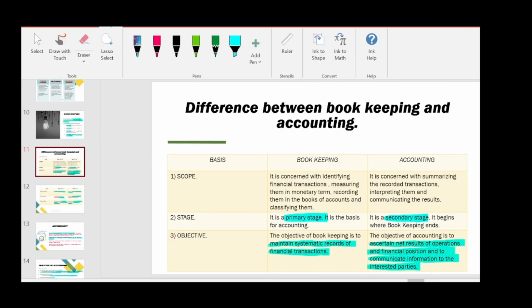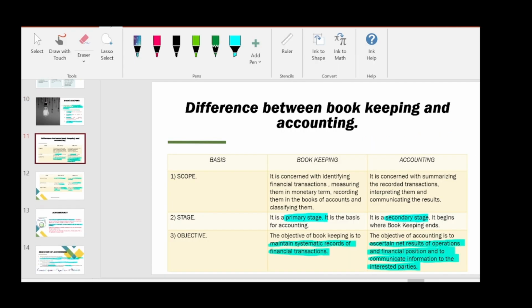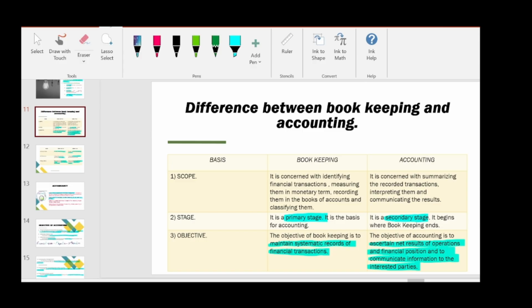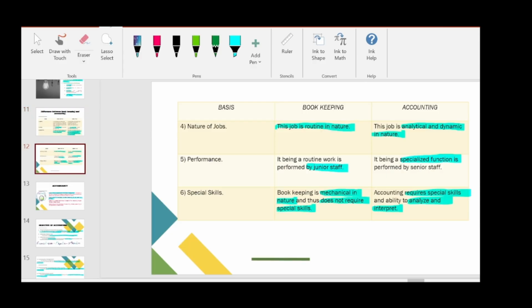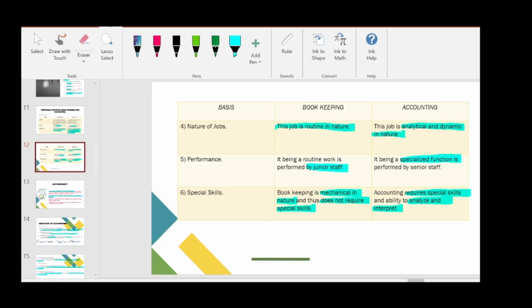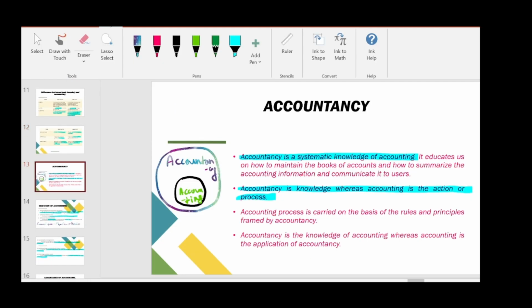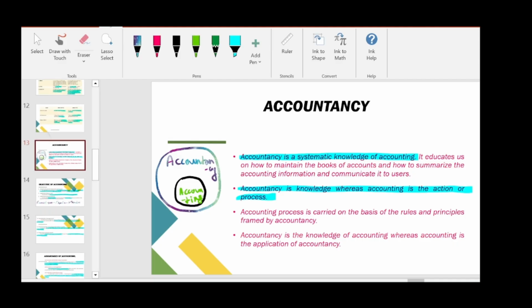And then we read about the difference between bookkeeping and accounting. And then we just classified them in six bases. And then we read the meaning of accountancy. So accountancy is a systematic knowledge, whereas accounting is the action or process. So accountancy carries the rules and principles. Accountancy contains the rules and principles, whereas accounting is a process carried based on accountancy.